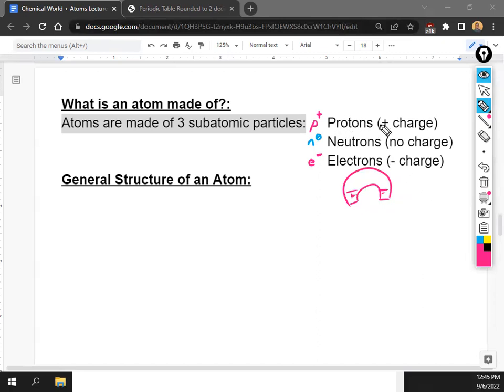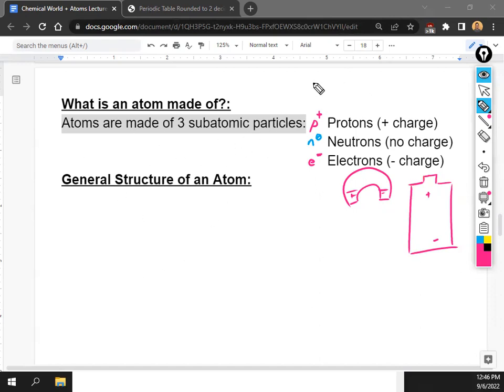So protons and electrons have opposite electrical energies. Or maybe on a battery, you might have noticed one side is positive and one side is negative. Same thing. It's just the opposite electrical energy. That's what we're talking about, and we'll talk more in detail about it later. Just know that protons are positive and electrons are negative for right now, okay?